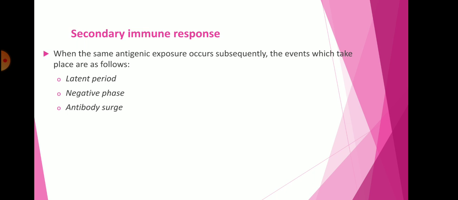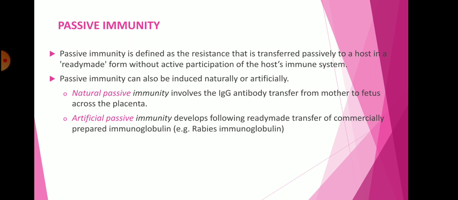This latent phase may last 2 or 3 days or often longer. Negative phase means the phase of lower resistance that may follow the injection of foreign antigen in active immunization. Antibody surge means production of antibody, the actual fight against the microorganism by producing specific antibodies against that antigen and pathogen. So that is the secondary immune response. So that is the active immunity.